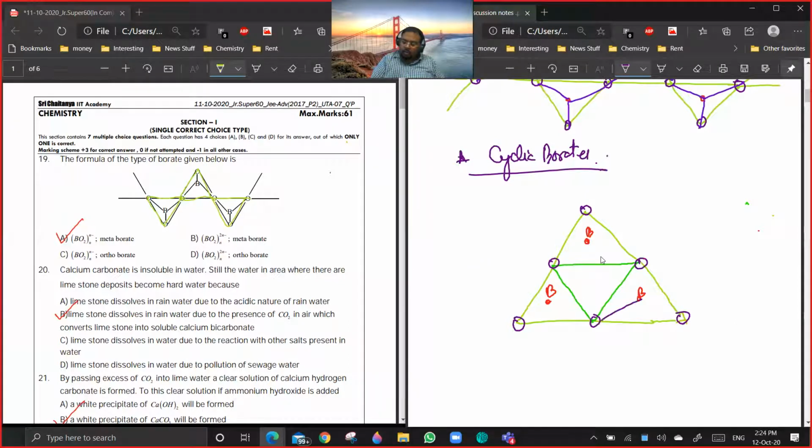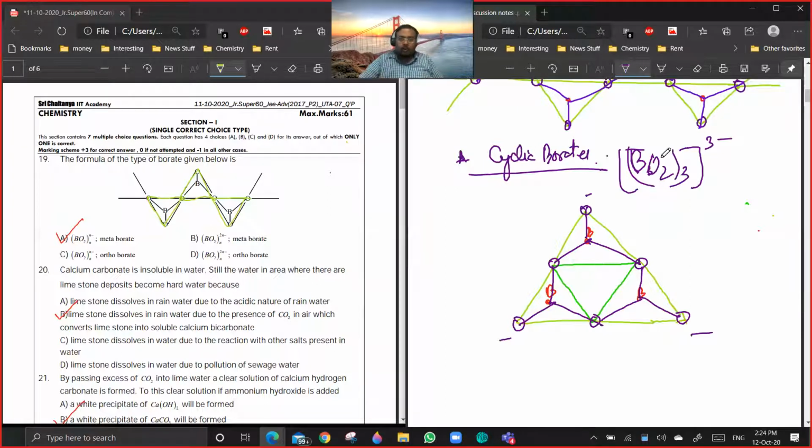And then just connect it. Are you getting a point? So this will be like B3, BO2 whole thrice, 3 minus. Are you getting a point? Because per borate unit, only one negative charge is free, if two oxygen atoms are shared. Getting my point? Okay. And then you can also have sheet borates.